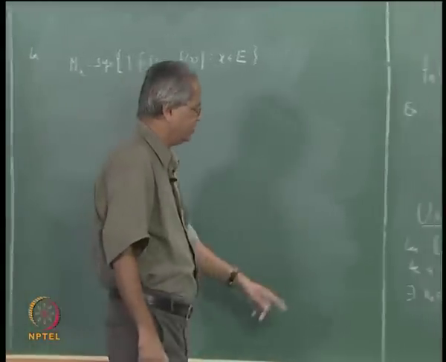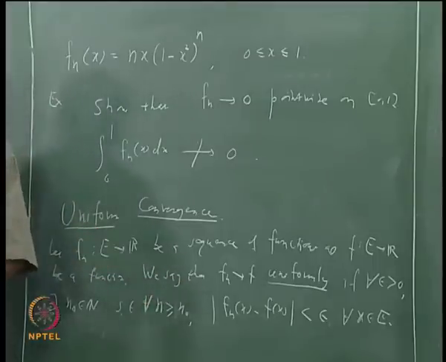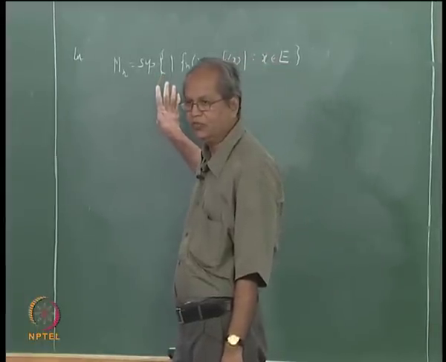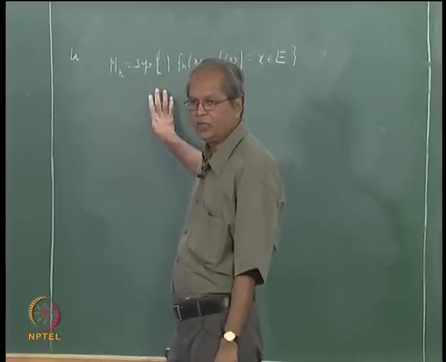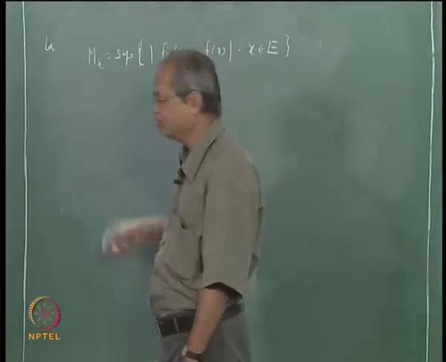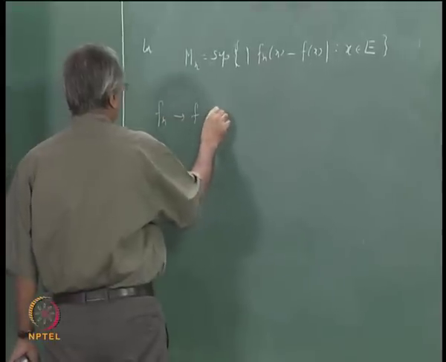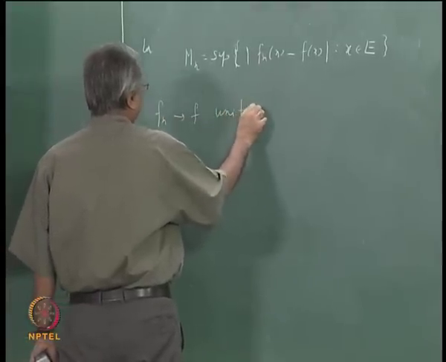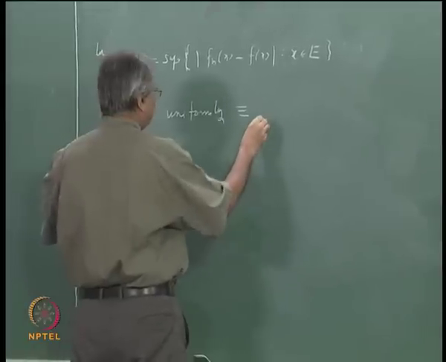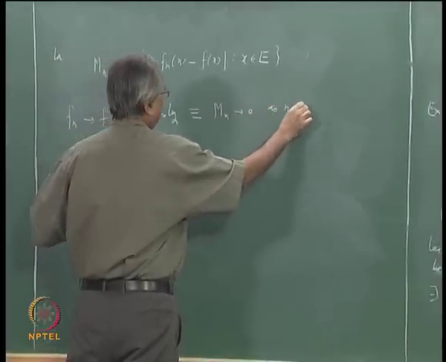So saying that fn converges to f uniformly is equivalent to saying that this sequence of real numbers mn tends to 0 as n tends to infinity.